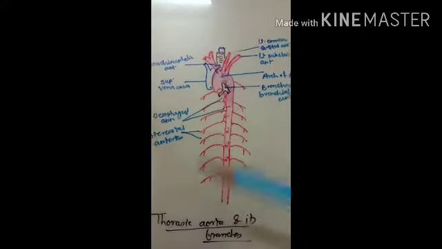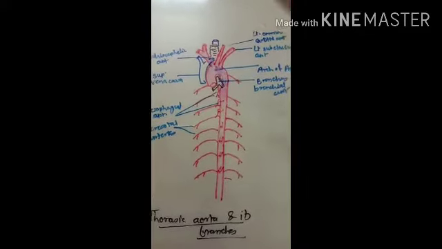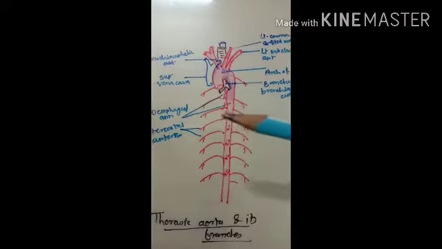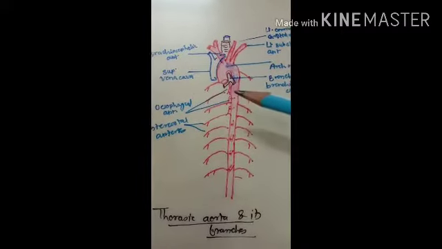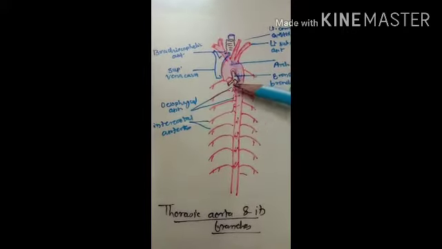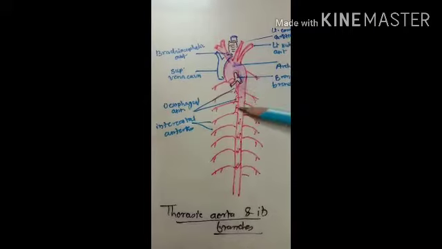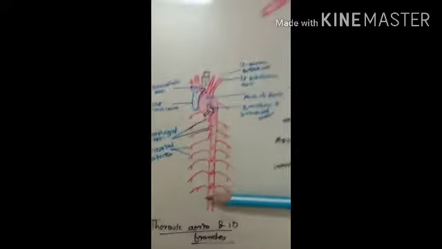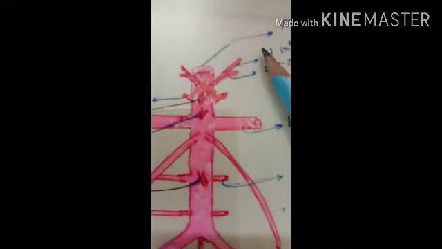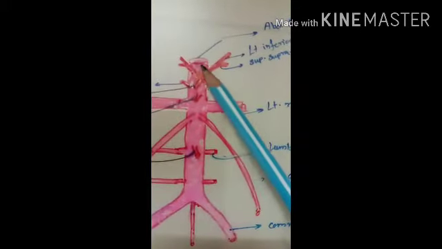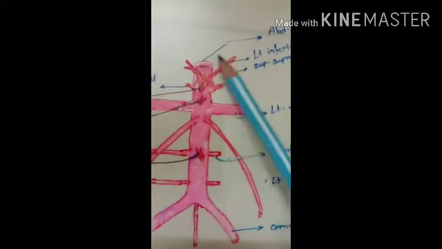The arterial supply of the esophagus: the cervical part is supplied by the inferior thyroid artery, and the thoracic part is supplied by the esophageal arteries, which are branches of the descending thoracic aorta. The abdominal part is supplied by the esophageal branch of the left gastric artery.